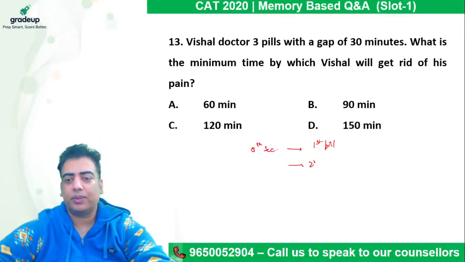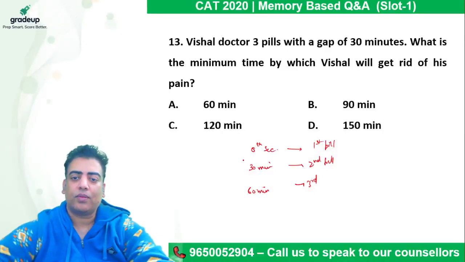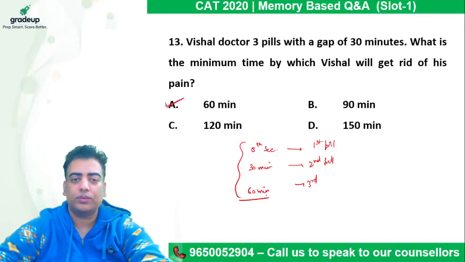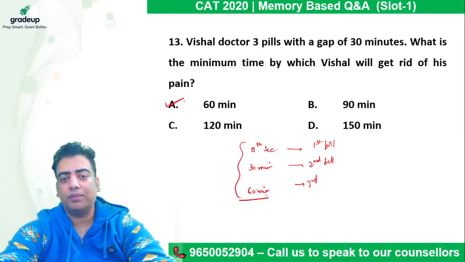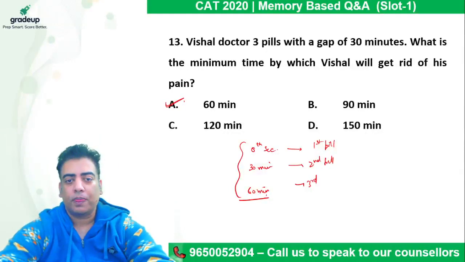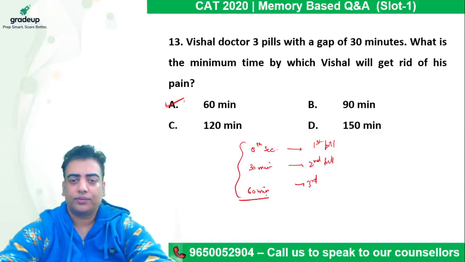Then the second pill he will take after 30 minutes, and the third pill he will take after another 30 minutes, which means 60 minutes. So a total of 60 minutes will be taken by him to consume 3 pills. That will be the minimum time after which he will get rid of his pain. So it is a similar question to what you were asking earlier. So please check it out. I hope it is clear.